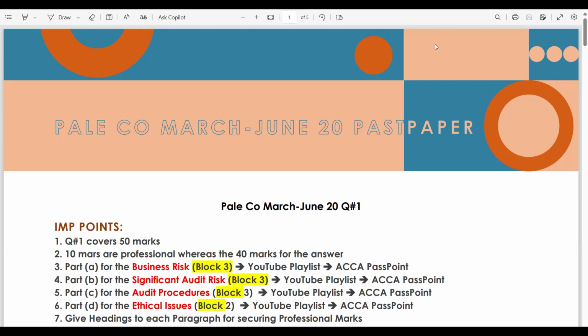Hello, I have provided you with some information which you should use to help you in planning the audit of Pale Company for the financial year ending 30th September 2005. As you know, Pale Company is a new audit client. So one thing we identified from the partner's email is that this is a new client. Last year's audit was done by another audit firm, so it means we do not have any prior knowledge of this client.